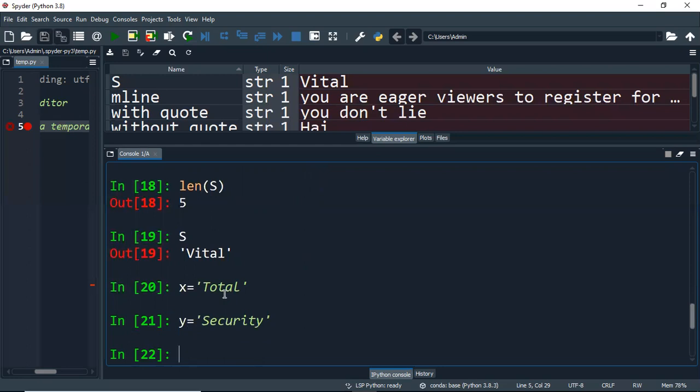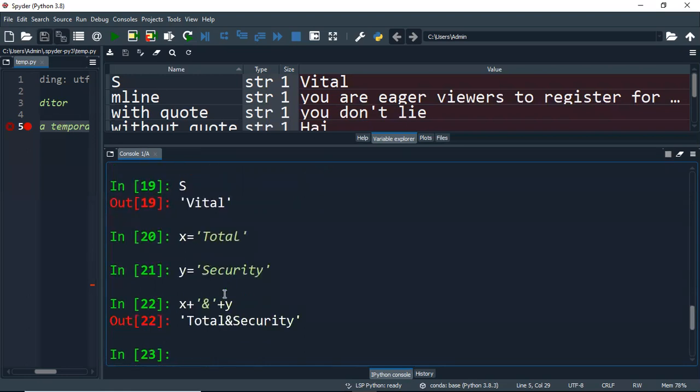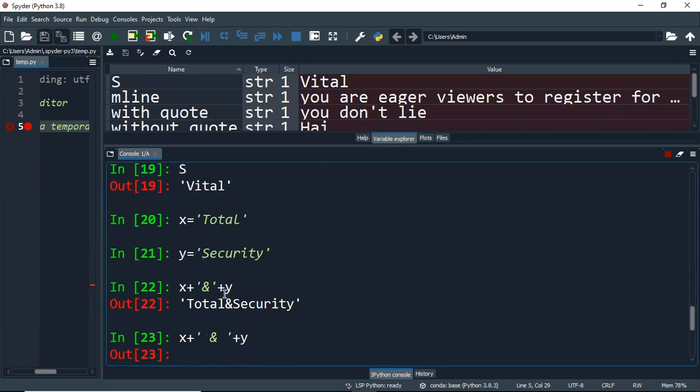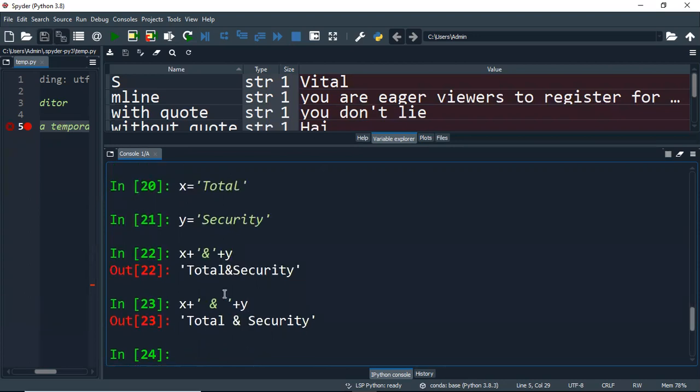How to do it? As simple as that. Just give x plus the ampersand symbol, which you give in the quotes. Then I give plus y. As simple as that. It is giving me total and security. If you want to have space in between, you just give space before and after the ampersand. Now you see the output, it is pretty much clear.